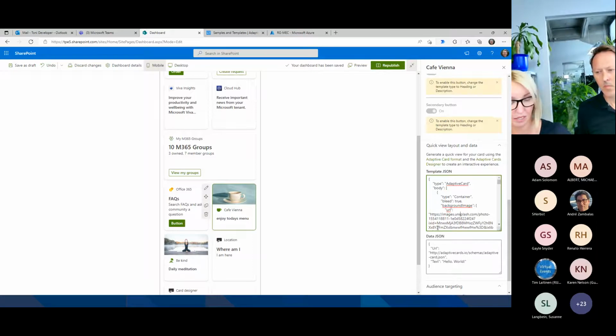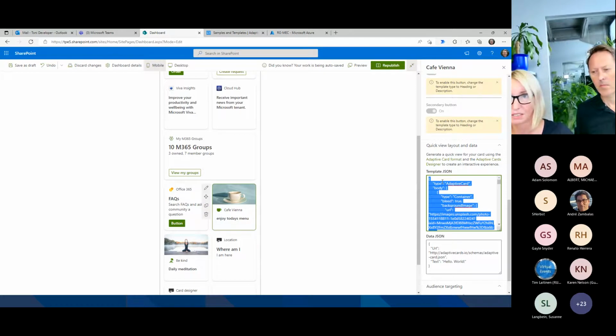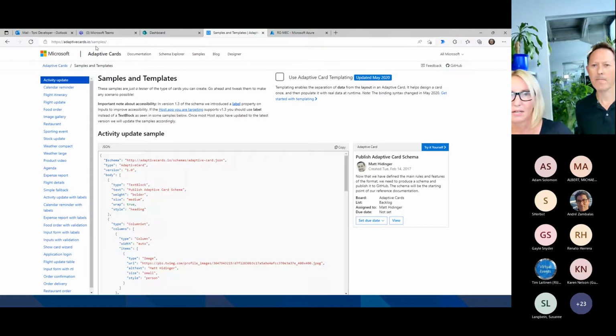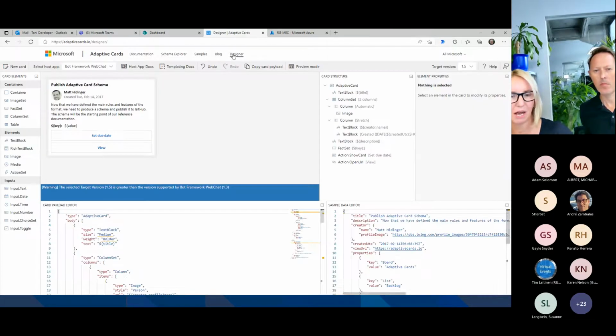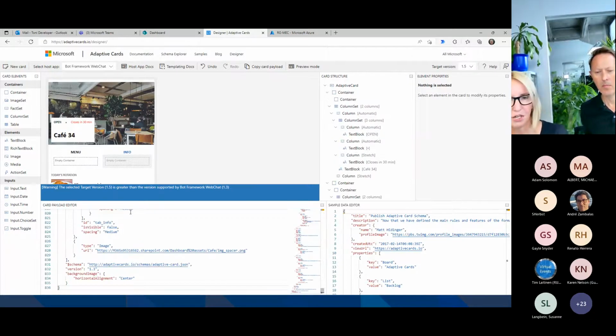But what I can do, I can use Adaptive Cards IO and copy the whole content here into my Adaptive Card Designer. So where is it? That's the next step. Here is my Adaptive Card IO sample folder, and I can go here to Designer. So what happens here? It starts with a very simple adaptive card. And I'm just selecting here and I'm pasting my content of my adaptive card in here. And then you see you have the beautiful card exactly in the same framework you have here.